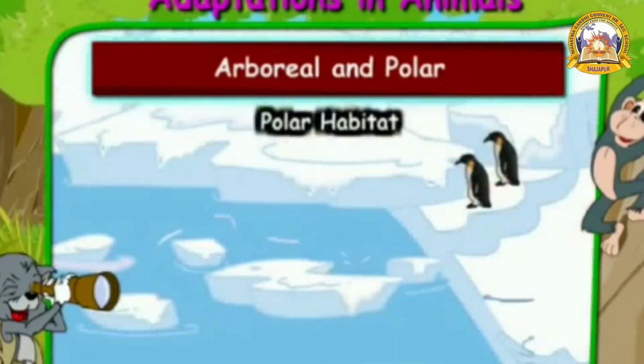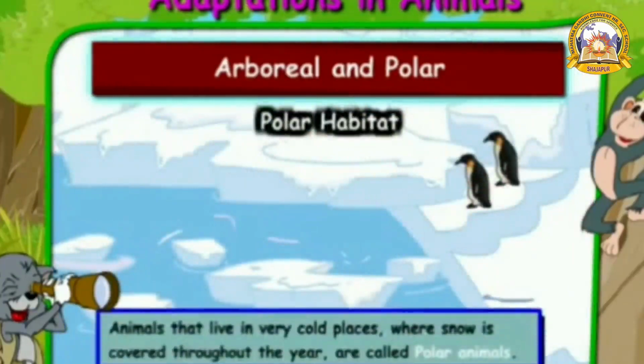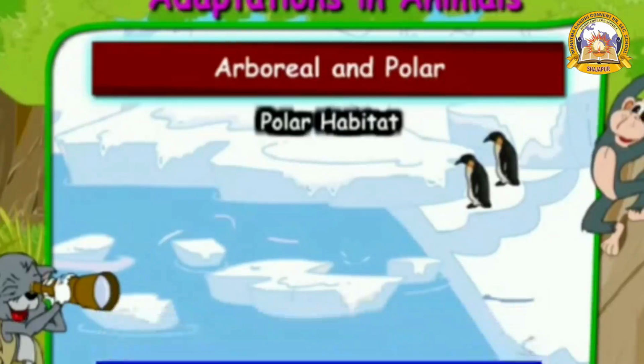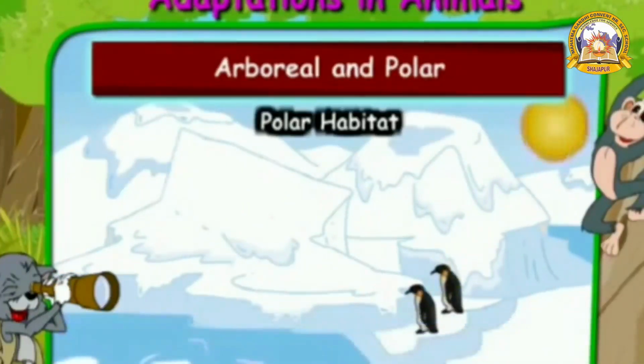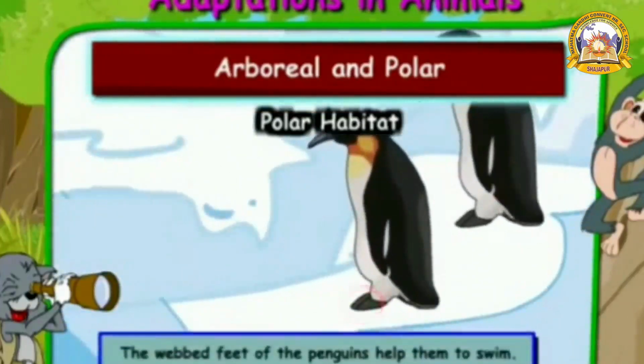Now let us understand about polar animals. Animals that live in very cold places where snow is covered throughout the year are called polar animals. Take the example of the penguin and its adaptation to the polar environment. The skin color of the penguins absorbs maximum heat from the sunlight, thereby keeping them warm in the harsh cold climate. The webbed feet of the penguins help them to swim.